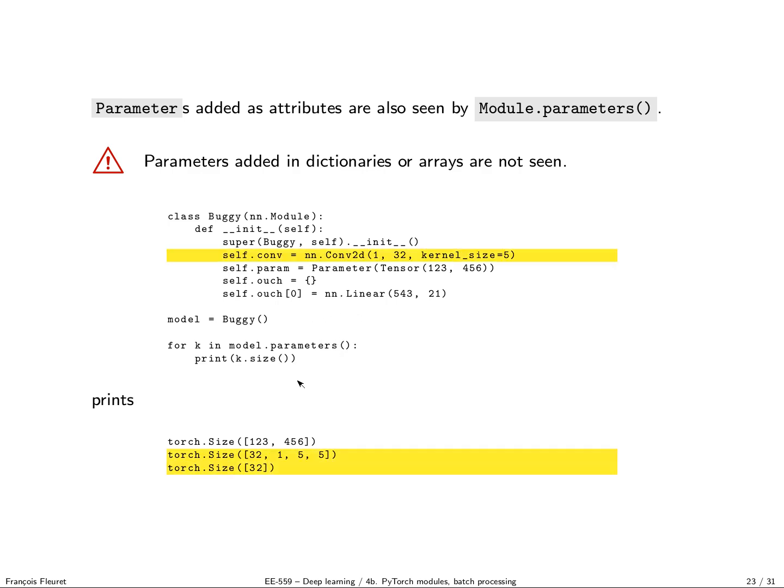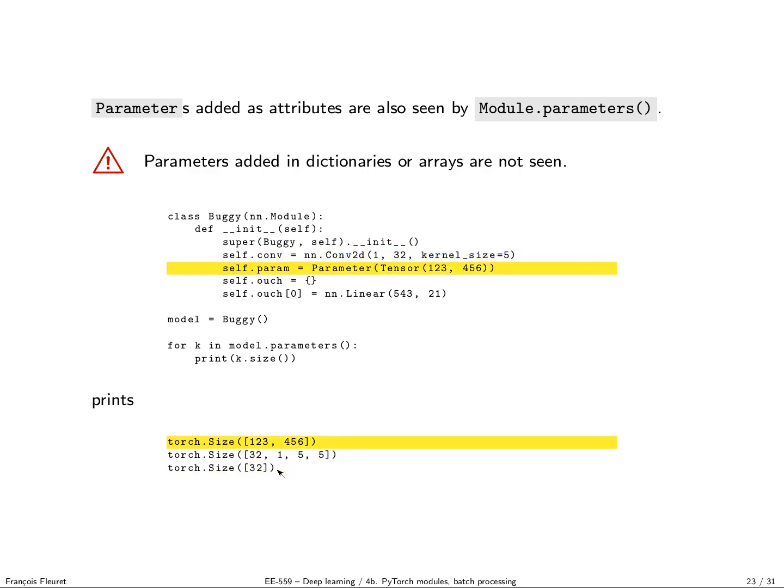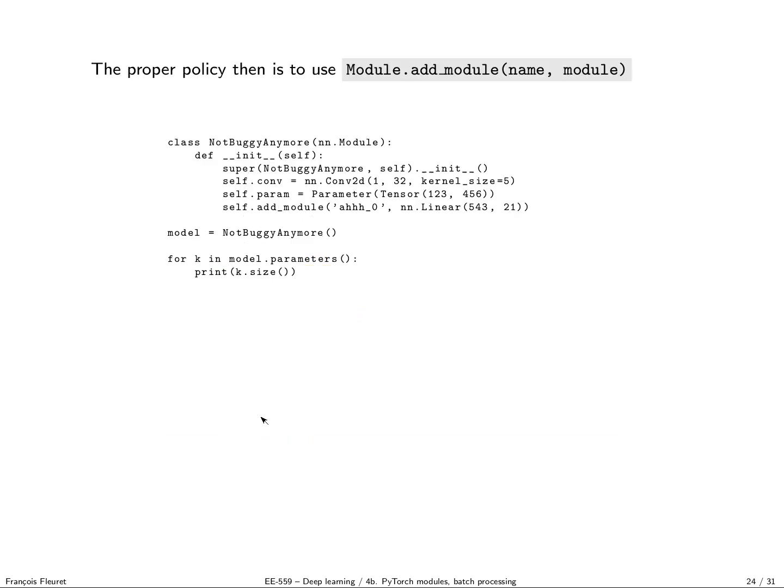If we do this, the guy is added as a field and is seen as being a module, so PyTorch is smart enough to find the parameters. Here, if I add parameters explicitly, they are seen again. So PyTorch is able to find the fields which are modules and parameters, but this one is nowhere to be seen because PyTorch has no idea that it's somewhere. If you want to add a field in a weird manner, you can use add_module. Here I do it explicitly: I add a module and then it's seen.